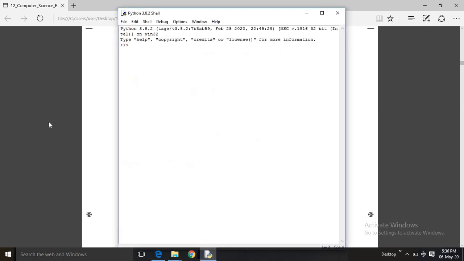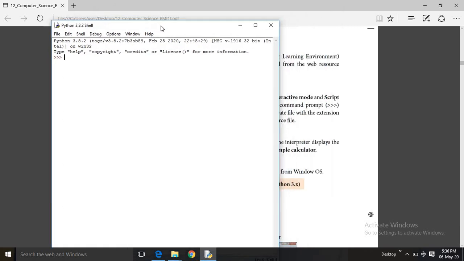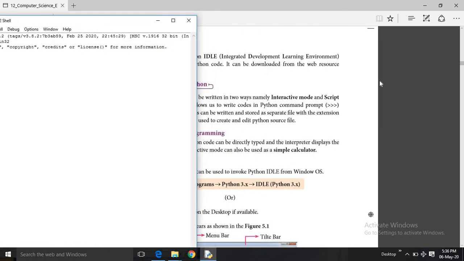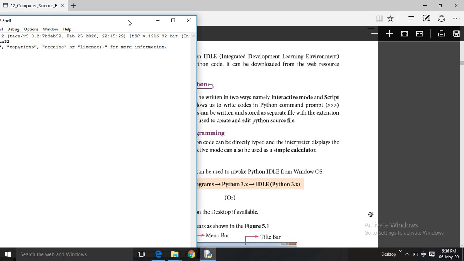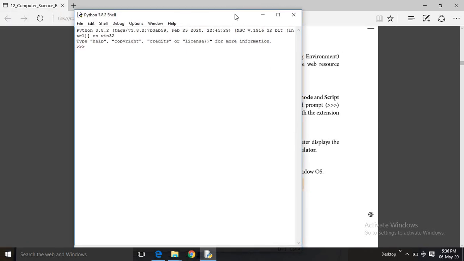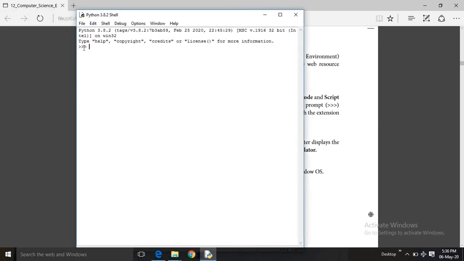Wait for a minute. Now it is opened. The Python IDLE, the first one is interactive mode. This is my interactive mode. These three arrows indicate my interactive mode of Python programming. So what is this for?